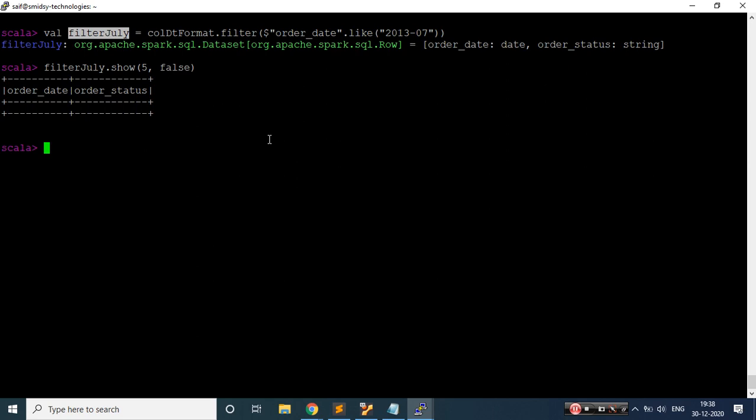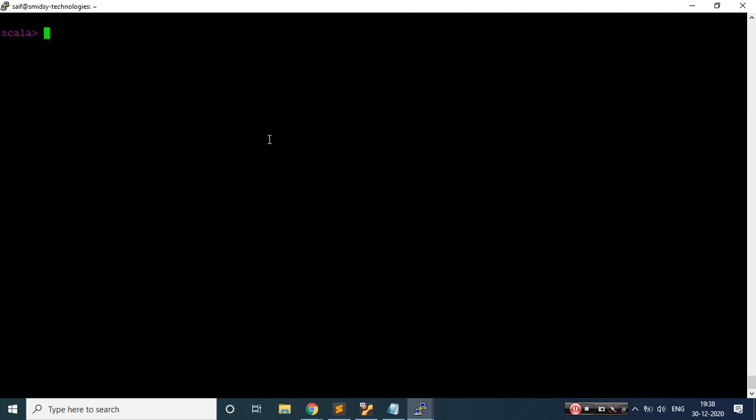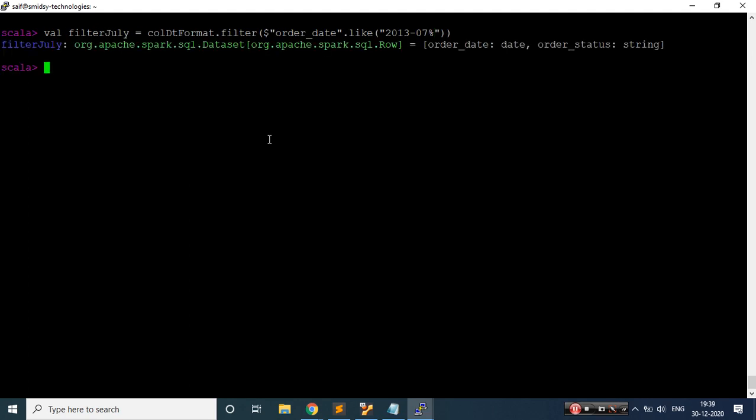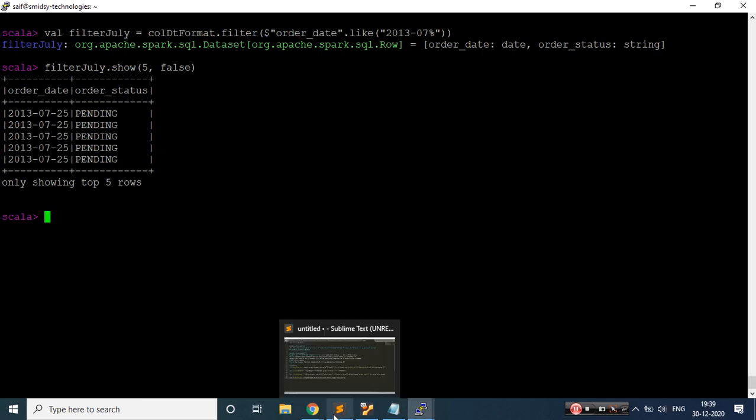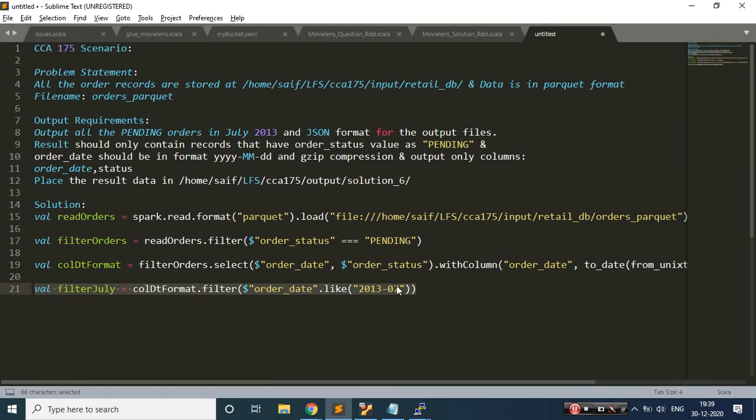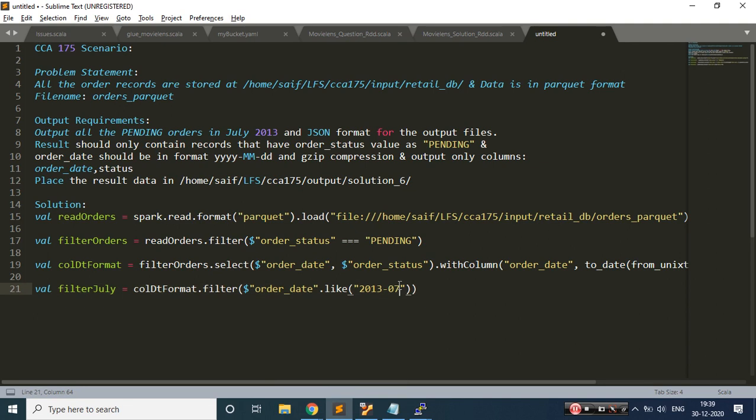Okay, cool. If we are getting this problem, I can just twist my scenario. When I'm trying to filter on order date and specify the like pattern, the thing I am missing is this. Let me see the data. Cool, I got it. So the error I made is that I did not give the pattern correctly.